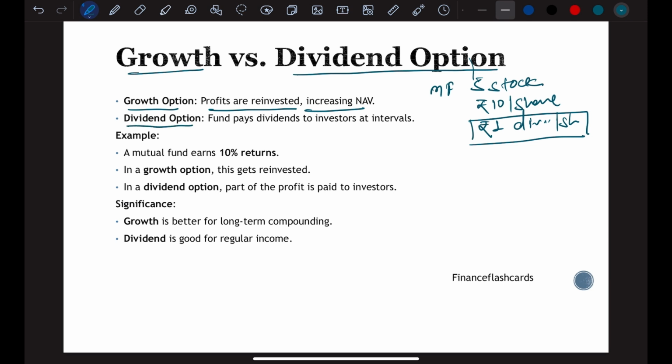But when you look at a dividend option mutual fund, the fund manager will pay you the dividend separately, which means this 1 rupee will not be reinvested but will be delivered to you directly.